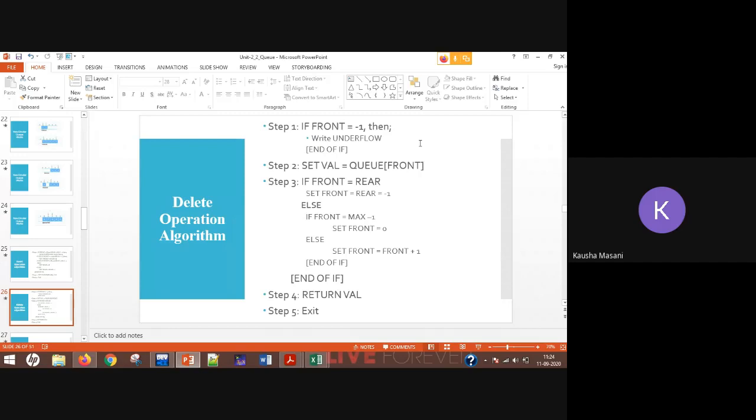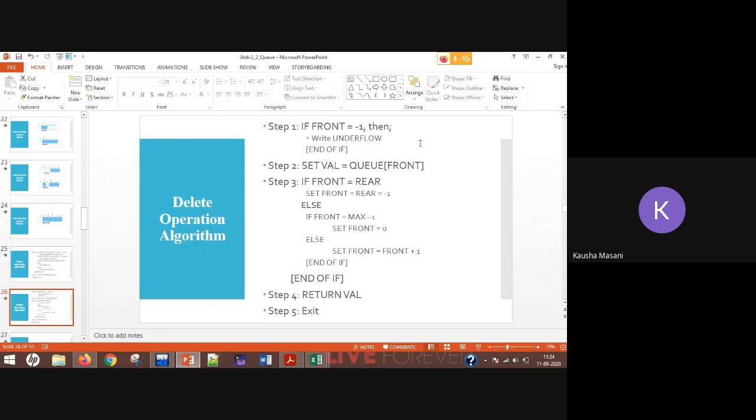If front equal to -1 is false, then first of all take the value wherever the front is pointing at. Then check, scenario number 1, if front is equal to rear, you have to reset your front and rear both to -1.